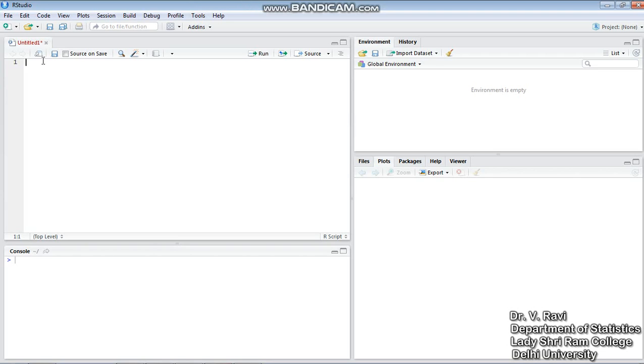So let's say I wish to simulate the number of times the fan falls down over the next 30 days. So I have to generate random numbers from a Poisson distribution. How many random numbers do I need? 30. And the parameter of the Poisson distribution here is 0.19. Remember, the first argument is always the number of random numbers for all these R functions, and the second, third, fourth arguments that follow are the parameters of the distribution. In the binomial distribution, we had two parameters, n and p. In the Poisson distribution, we have only one parameter, which is your lambda.